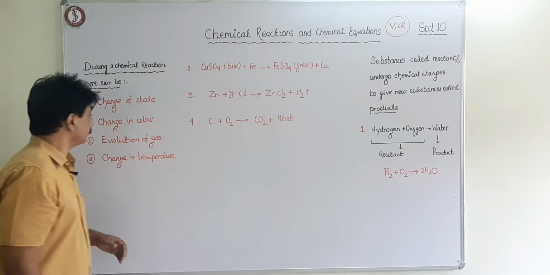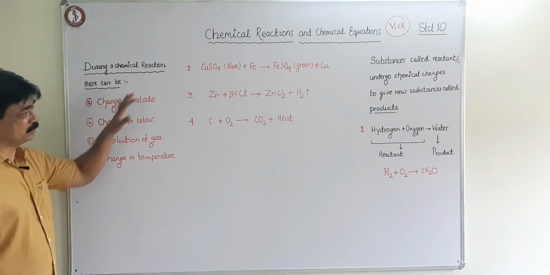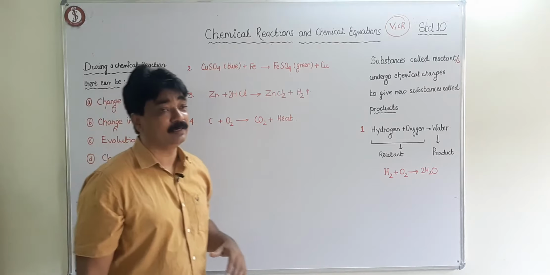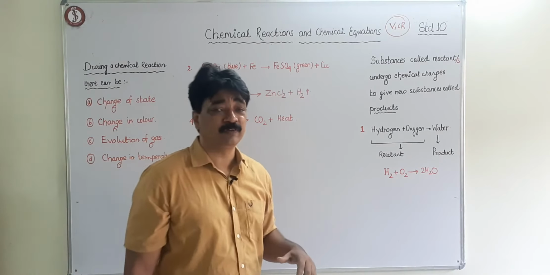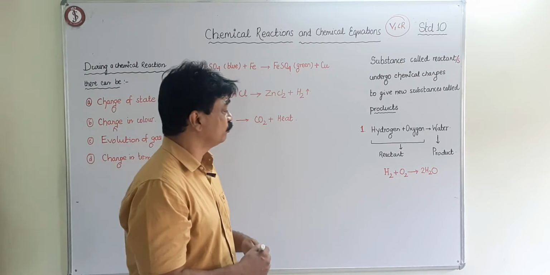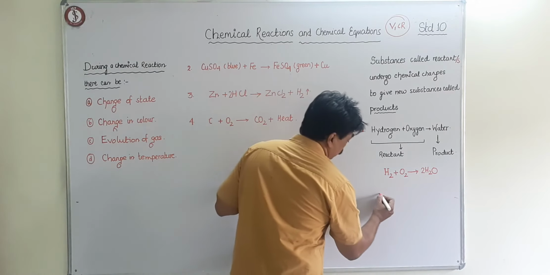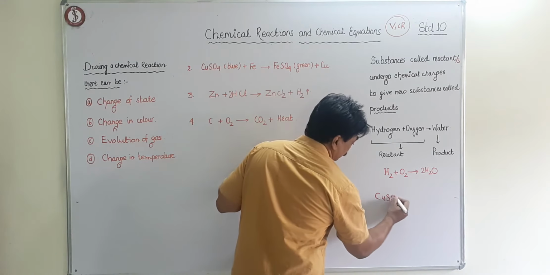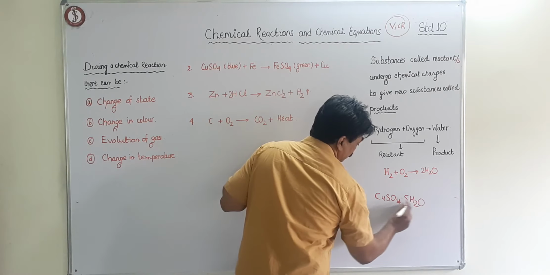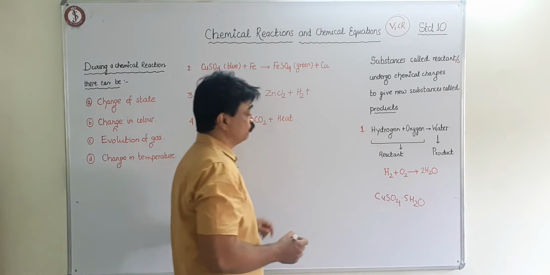Then change in color. This is an experiment you might have done in standard 8. Like you take copper sulfate. Copper sulfate is blue in color. Actually, CuSO4.5H2O is called blue vitriol. It has got water of crystallization and it is called blue vitriol.